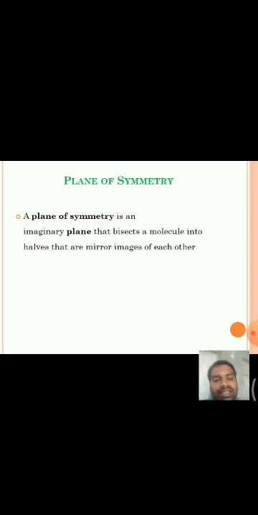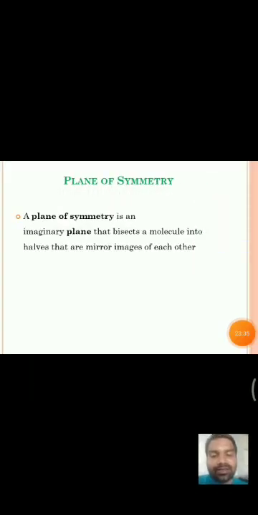Next, coming to the second one, this is about axis of symmetry. That means through an axis, if the molecule is rotated by some degrees and you get the identical molecule, then the molecule is said to be having axis of symmetry. Next, plane of symmetry.